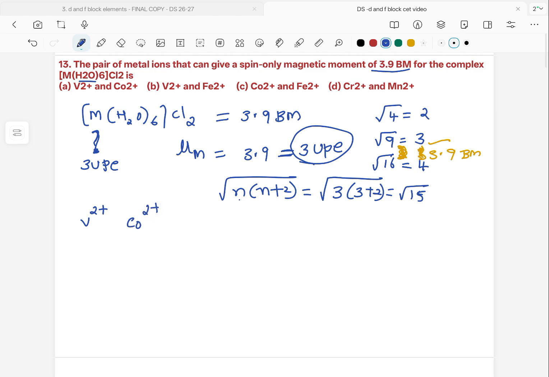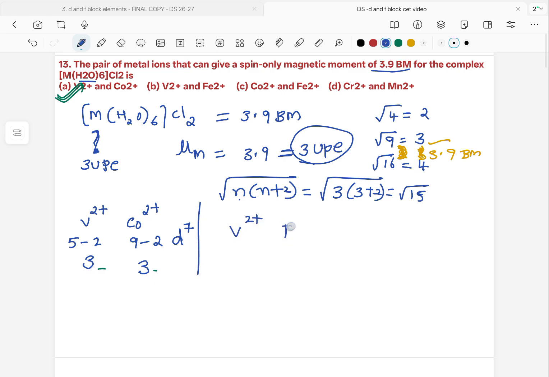Vanadium has 5 valence electrons, minus 2, meaning 3 unpaired electrons. Cobalt is 9 minus 2, meaning d7 configuration, meaning there are 3 unpaired electrons. So this should be the option where both have 3 unpaired electrons, and therefore the magnetic moment will be 3.9. Let us check with the other options.